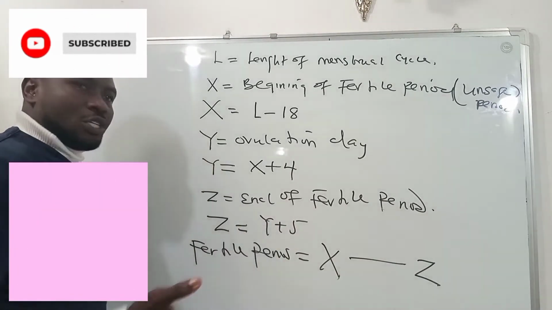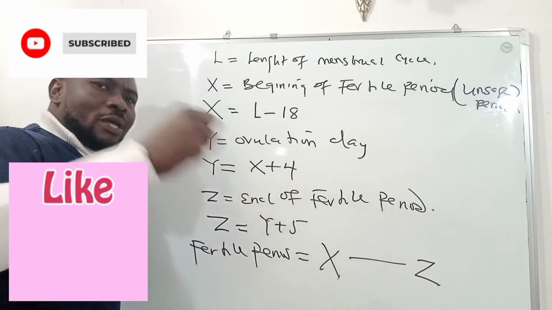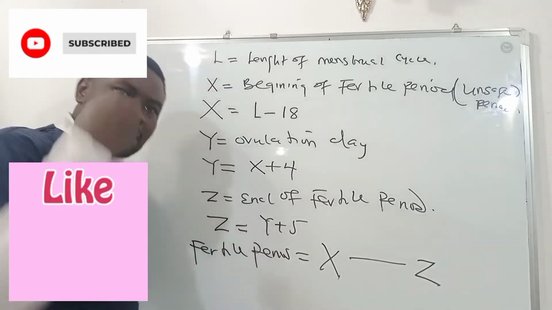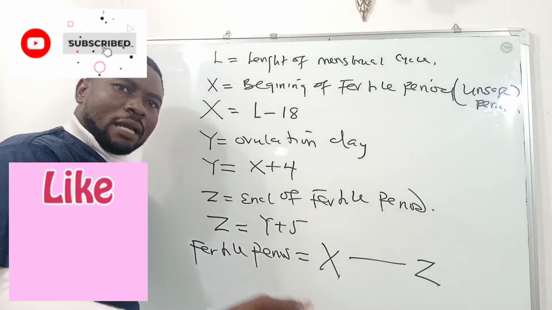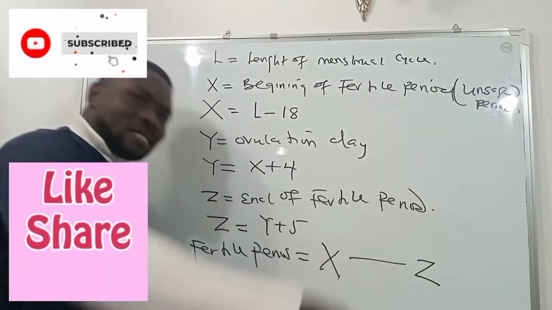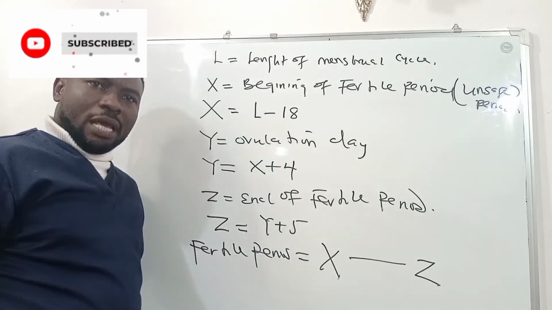Sometimes people ask the question, why adding 4? Why adding 5? Those numbers are added with the consciousness of how long the sperm will stay in the woman after sex, and how long the egg will stay when it has been released from the ovaries.